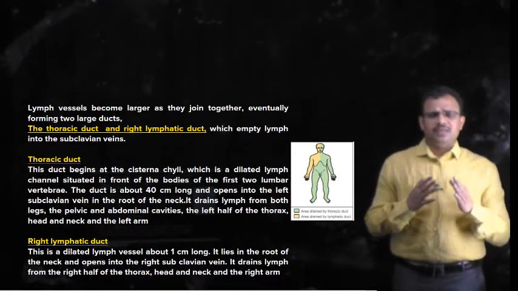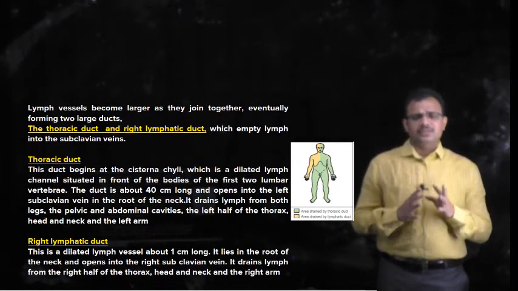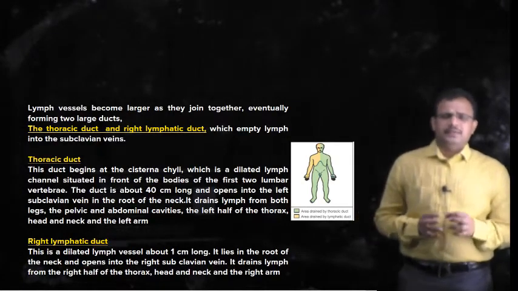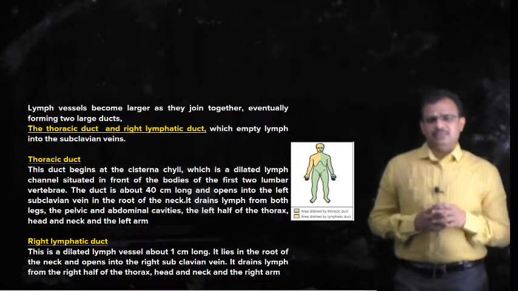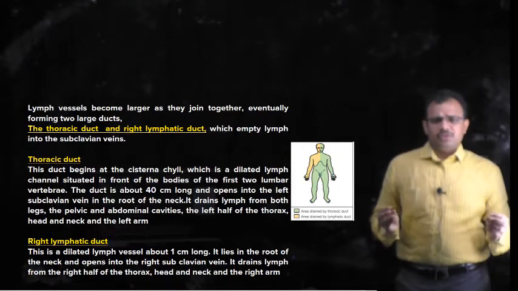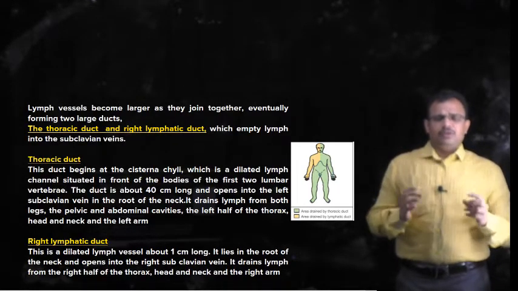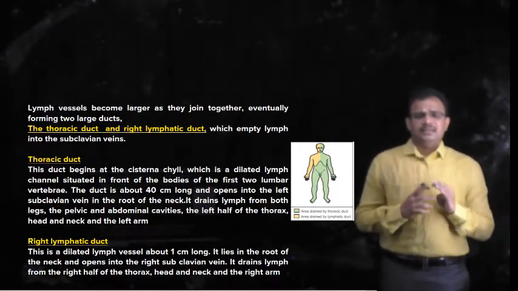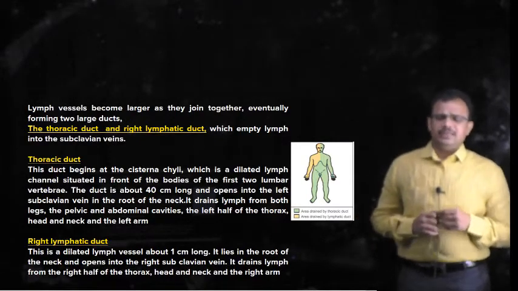We have seen that lymph capillaries unite to form lymph vessels, and lymph vessels once again unite to form larger lymphatic ducts, and there are two large lymphatic ducts in the lymphatic system. They are the thoracic duct and the right lymphatic duct. These are the two large ducts into which all the lymph vessels will empty, or will lead to the formation of this thoracic duct and right lymphatic duct. We will see about them in detail.